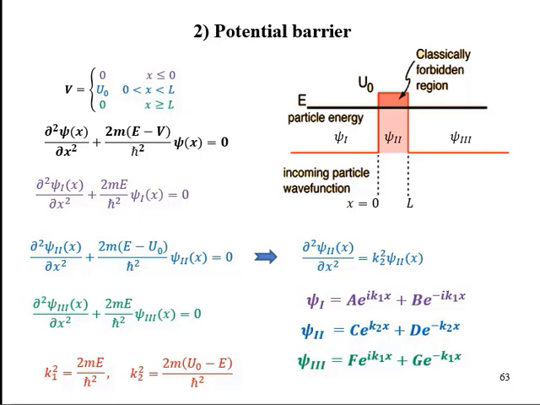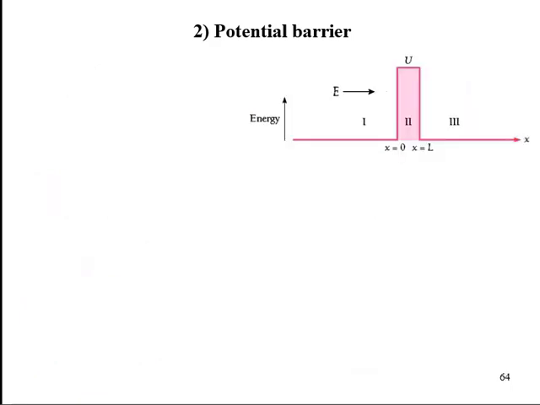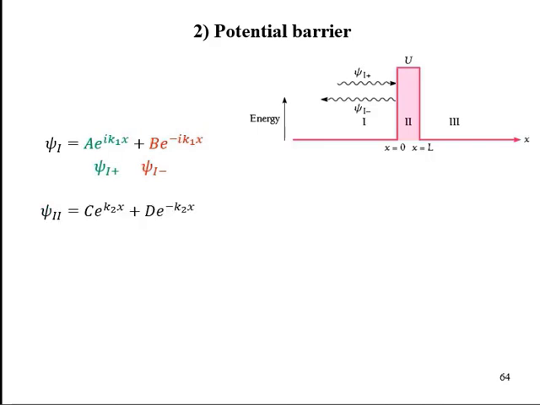Let us talk about these solutions in more depth. In the region 1 solution, the first term is the wave traveling along the positive x-axis and the second term is traveling along the negative x-axis. So this is the first term and this wave represents the second term. Let us read these solutions as psi 1 plus and psi 1 minus respectively. The region 2 solution is this. We shall talk about it after solution 3.